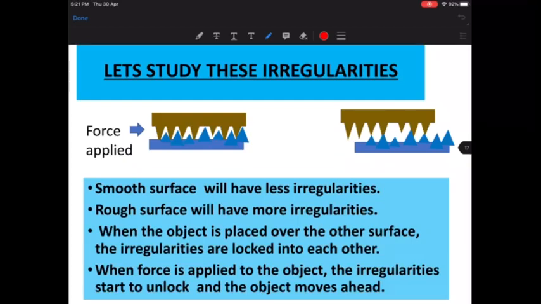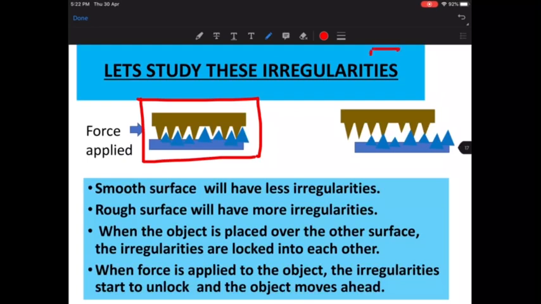So suppose initially this is the state, the initial state. If the object is stationary, suppose I have two notebooks kept on each other, or let's say a box which is kept on the floor. The box also has certain irregularities. If this is the box and this is the ground, the floor, both of them have certain irregularities.